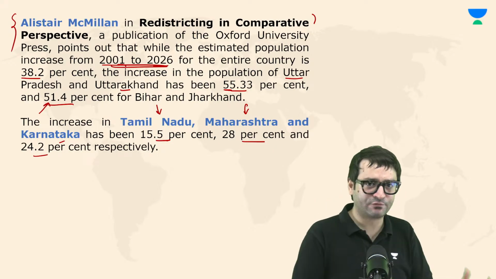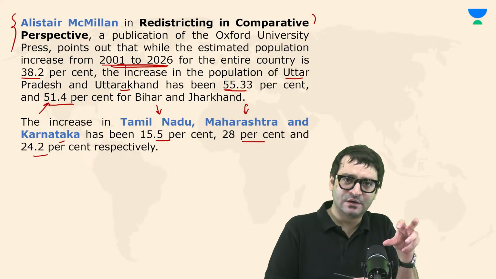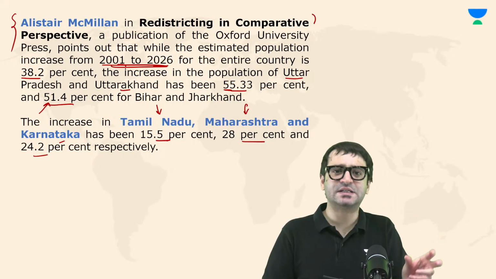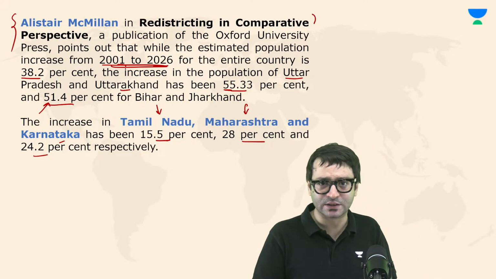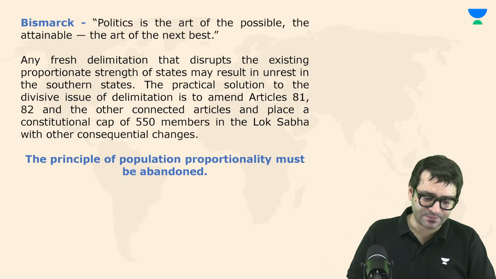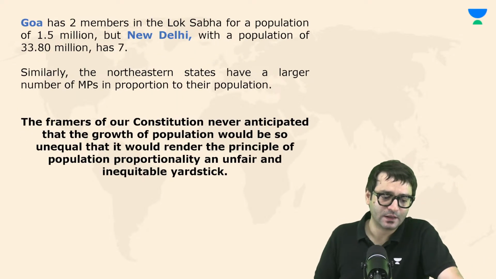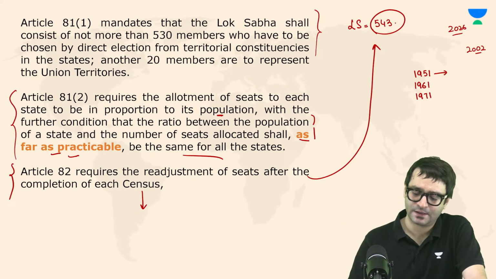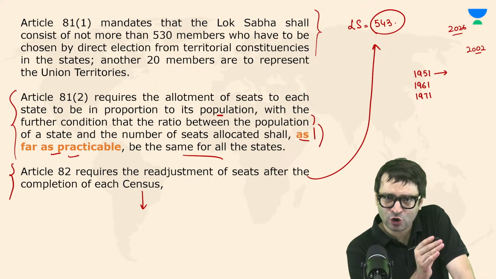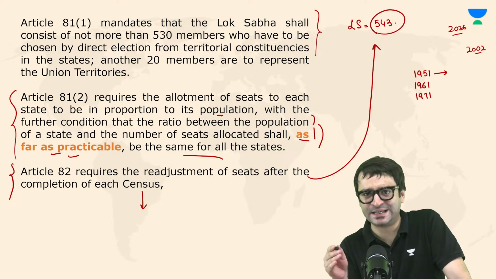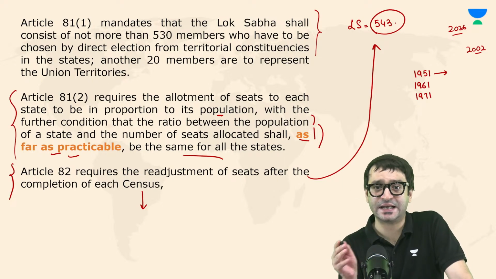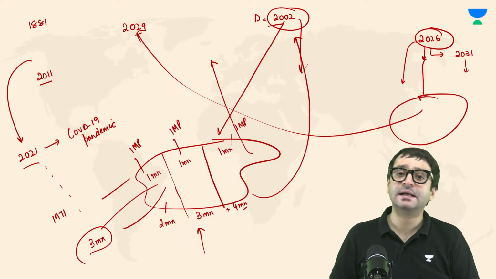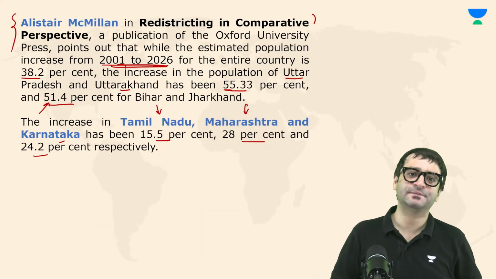So we should not do that. We should use Kerala as a basis for population increase. If their population is increased by 68%, give 68% top up to all the seats, all the states. But something else. I told you, remember that phrase, that the ratio between the population and the seats allotted to a state, as far as practicable, should be same for all the states. It has not been same for all the states.